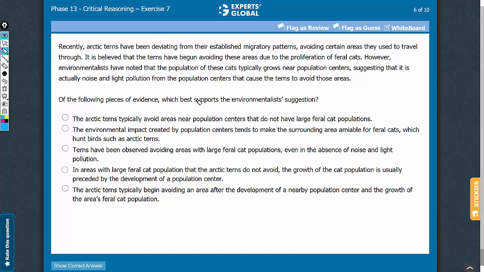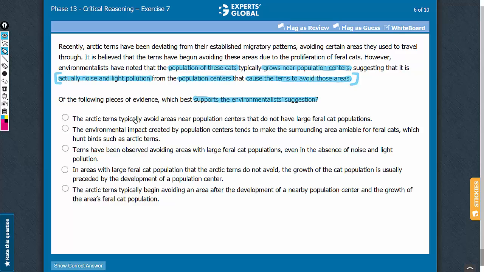This is a strengthening question, and we have to support the environmentalist's suggestion. The conclusion is that it is actually noise and light pollution from population centers that cause the terns to avoid these areas. The missing link is between the population of cats typically growing near population centers and the conclusion that it is actually noise and light pollution from population centers that cause the terns to avoid these areas. Our broad expectation from the correct answer choice is that it should strengthen this conclusion.